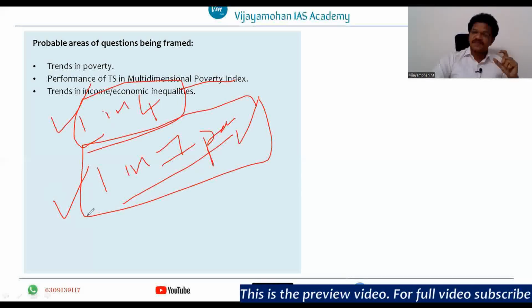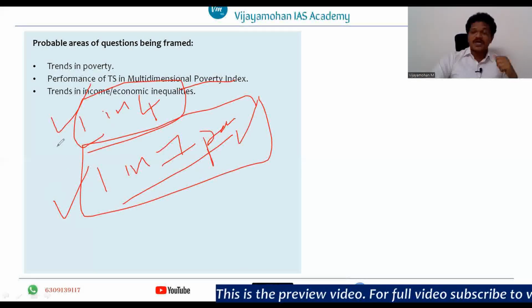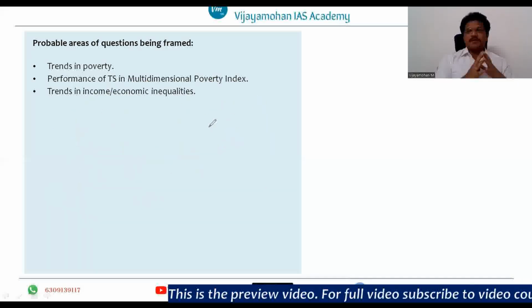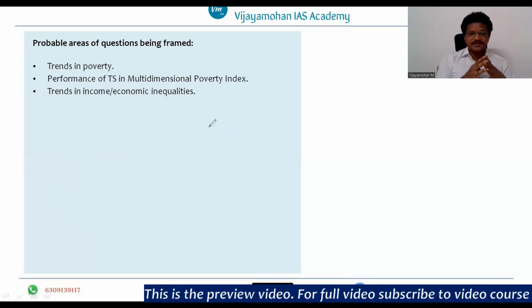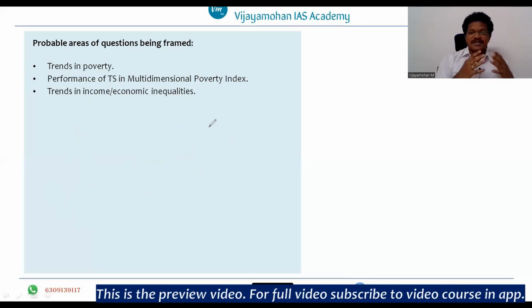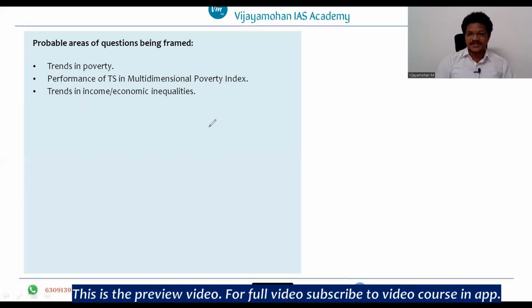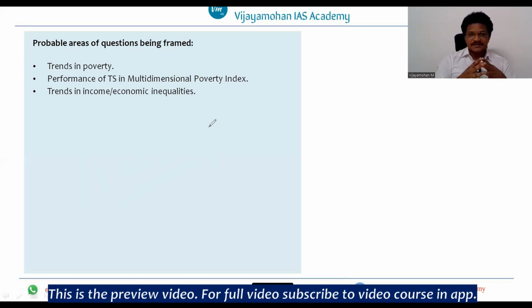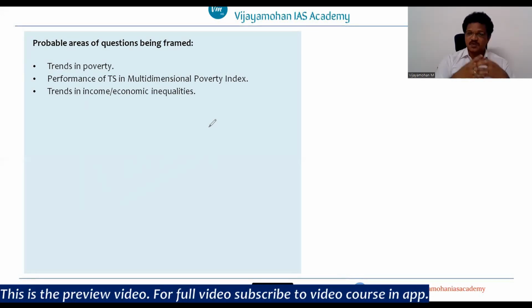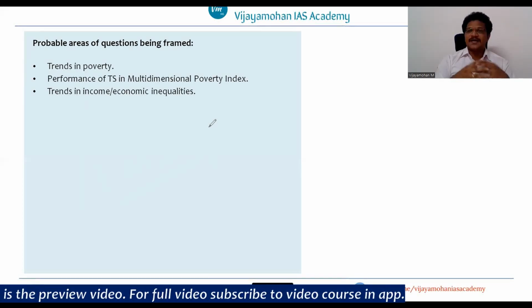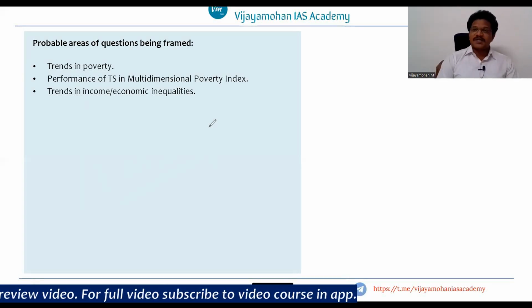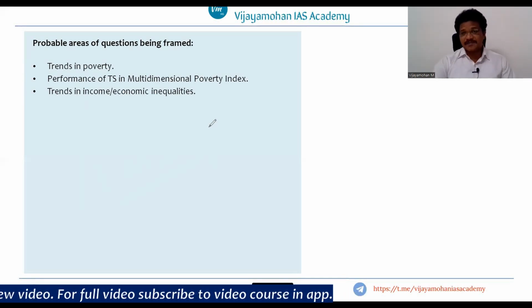Multidimensional poverty situation of Telangana is better when compared to the all India level. So I thought that yes, they have given poverty, but there is no obstacle for the examiner to ask about the multidimensional poverty index. So what I thought is that this time there is a possibility that they might be asking about the multidimensional poverty index. What is the multidimensional poverty index? And explain the performance of the Telangana state in the multidimensional poverty index. Maybe there is a chance they might ask.